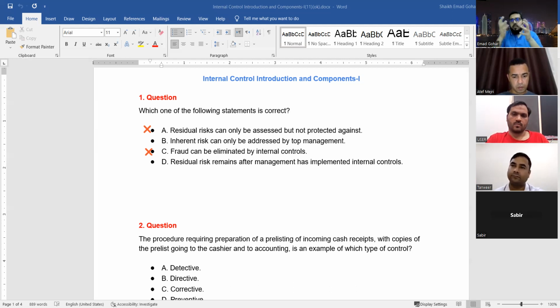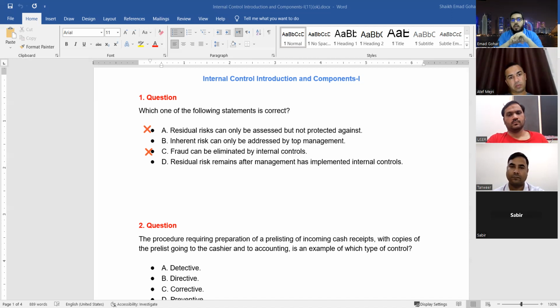Like for example, there is a gold shop. It is inherently risky. And there is no camera, there is no proper documentation, no authorization. So see, this is all inherent risk. But then you will put some controls, right? You will put cameras here and there. But still there is a chance of fraud and error or not? That is called residual risk, which is there after putting the controls.